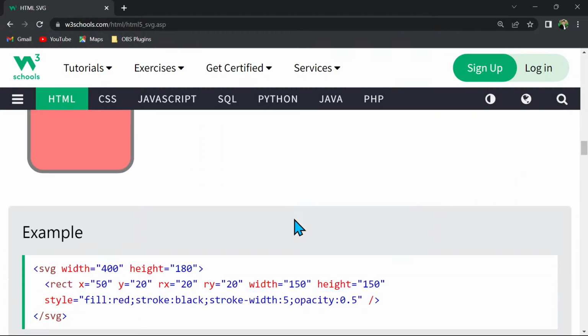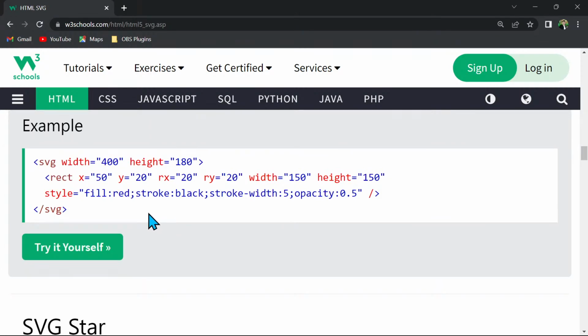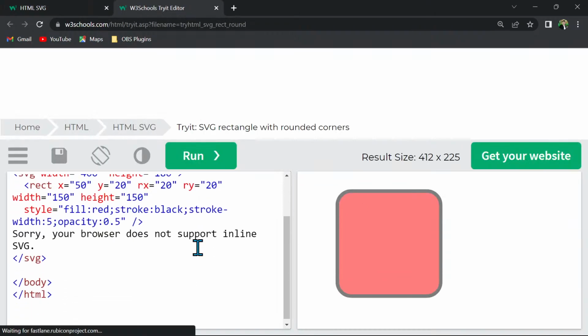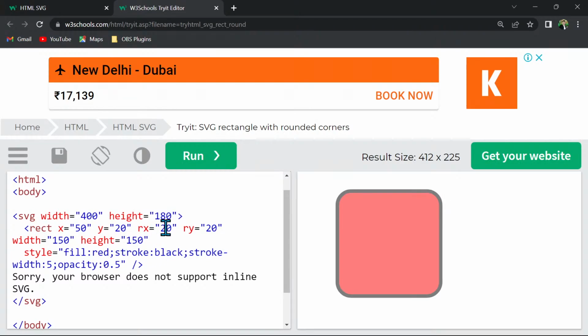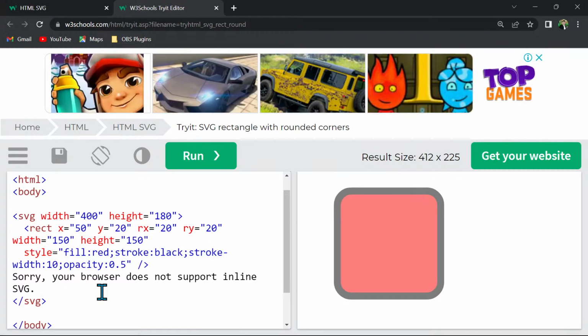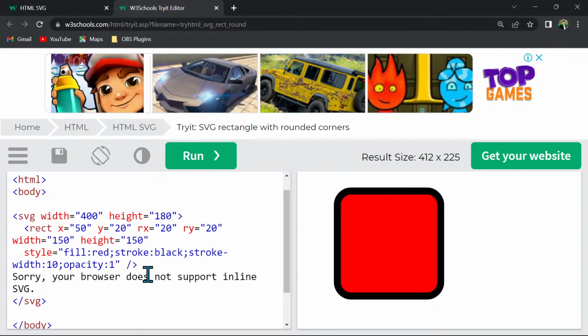The same way you can have a rounded rectangle, and for that you have to use rx and ry as well. And here when we do stroke width 5, opacity, whatever we want, you can just play with it. You can also change the border radius here. So let's say instead of this 5, I will write 10, and you will see that the stroke, meaning border, is increased. Now let's say opacity is 1. Instead of semi-transparent, I change it to 1 and it is now dark.